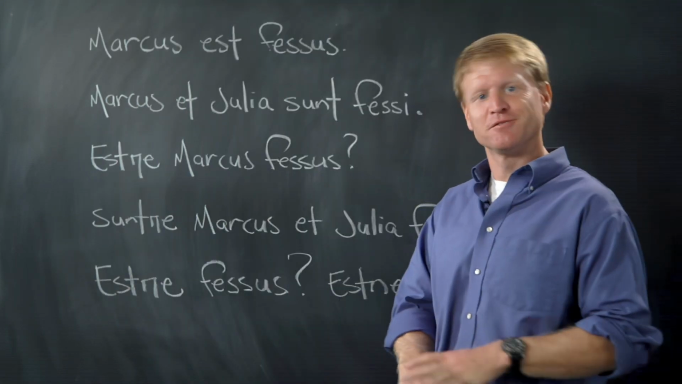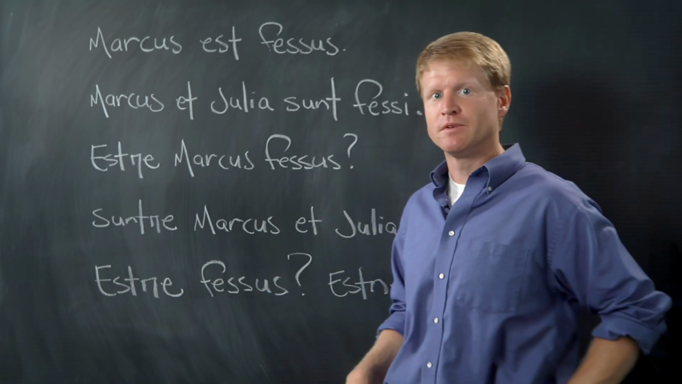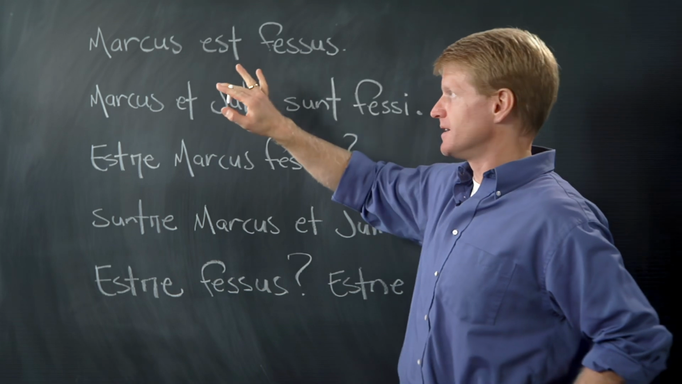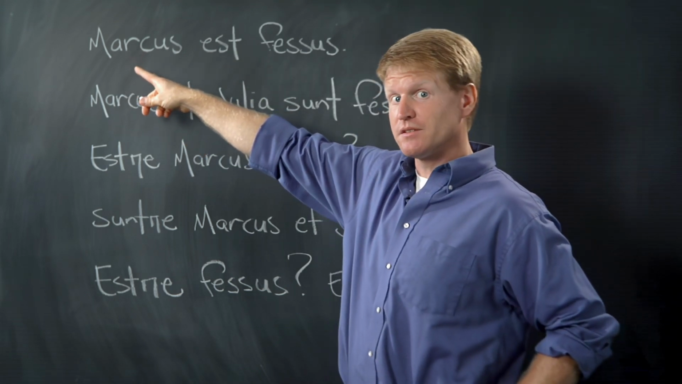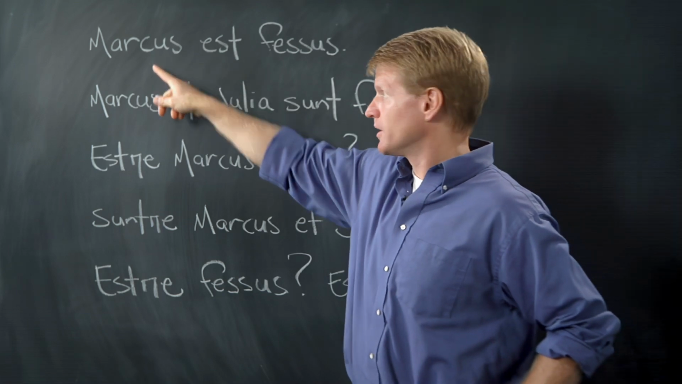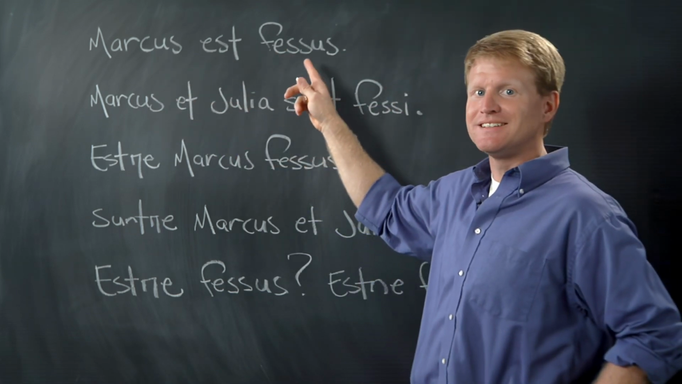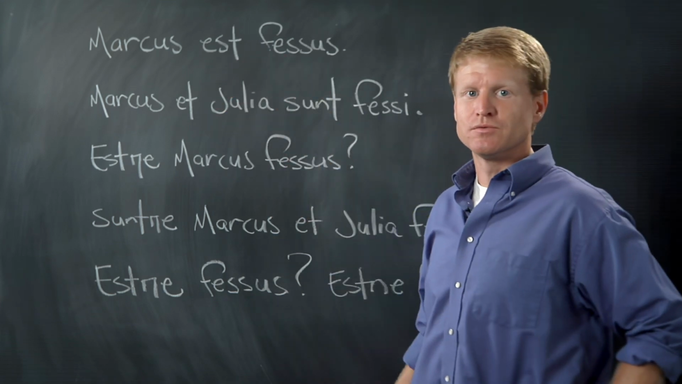All right, we're back. Here's some more sentences. Here we go. We're going to change it up a little bit. I'm going to add some plural in this time. Marcus est fessus. There's est again. It means is. But notice we only have one subject, Marcus. Marcus est. Marcus is. And by the way, he's fessus. He's tired. Marcus est fessus.